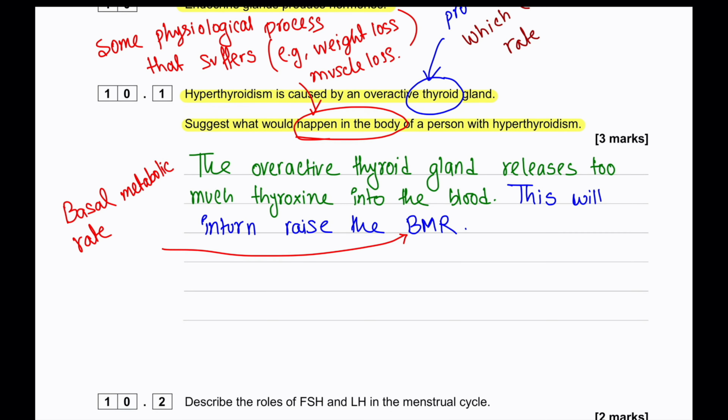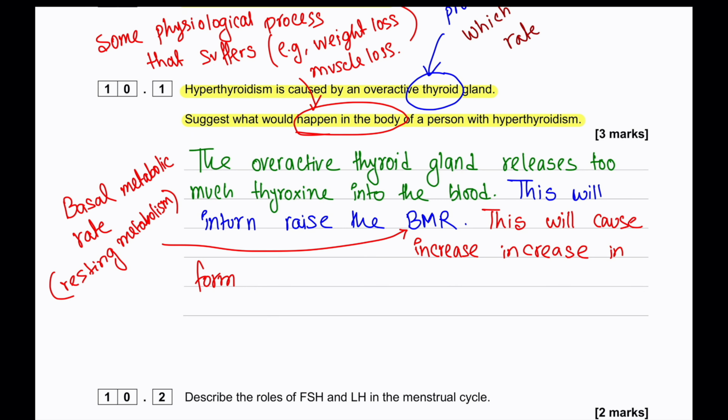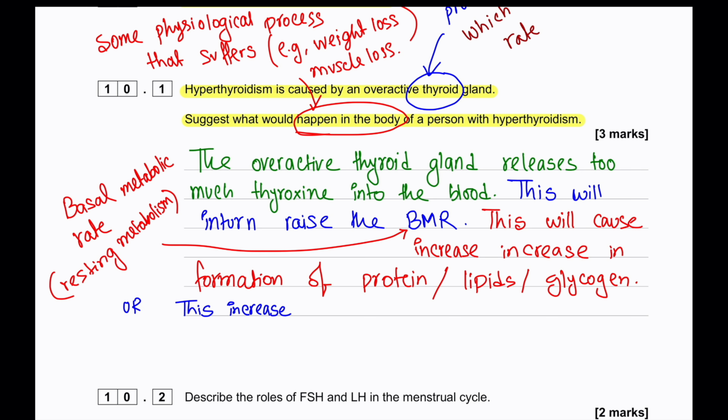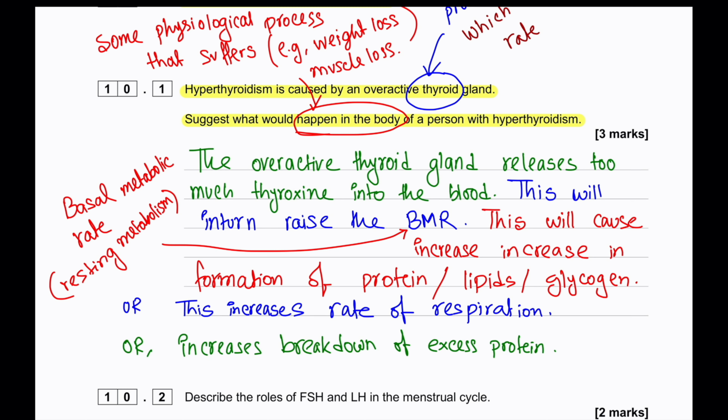When we are referring to BMR, we are talking about the basal metabolic rate, the metabolism rate when a particular person is resting. And other than that, we can also say there will be increased metabolic processes. For example, there will be a higher rate of protein formation or breakdown as well.